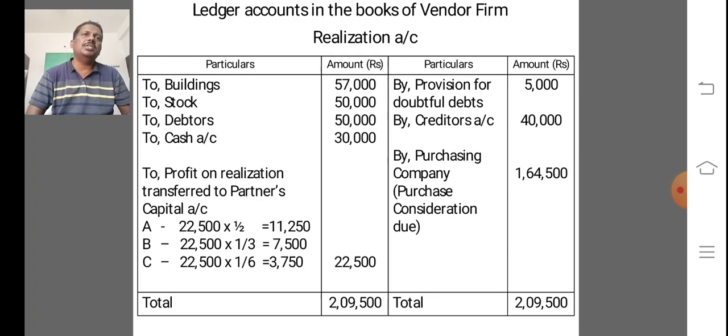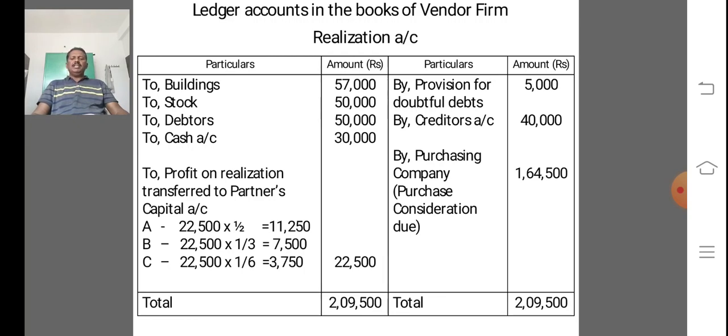And next step is preparation of ledger accounts in the books of vendor firm. So first we prepare realization account. Realization account is a nominal account. For what purpose are we preparing this realization account? This account is debited with all assets at book value and credited with all liabilities at book value except partner's loan.